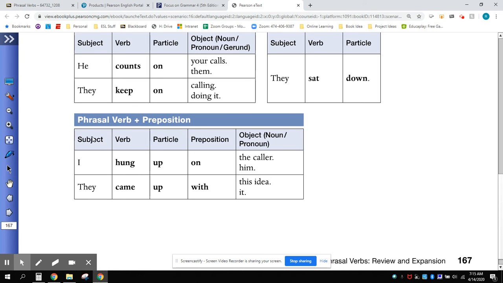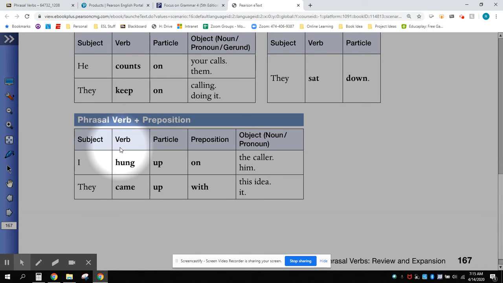As I mentioned, some phrasal verbs take a preposition. In these cases, you have a subject, a verb, a particle, which looks like a preposition, and then a preposition. Often, these prepositions should be learned with the verb and the particle as a group of words. So here we have, I hung up on the caller, or I hung up on him.